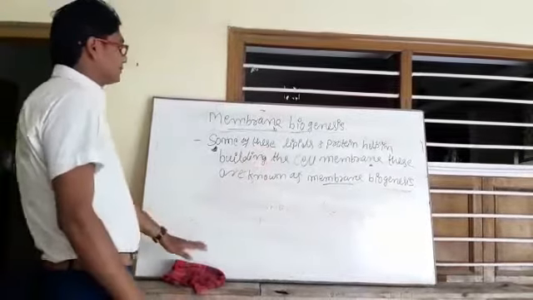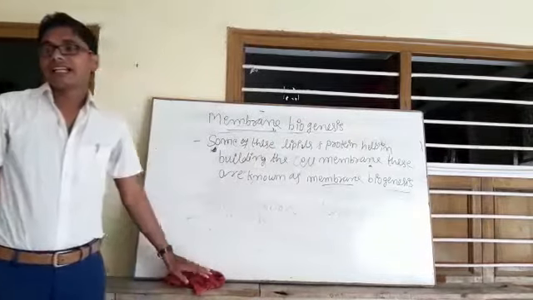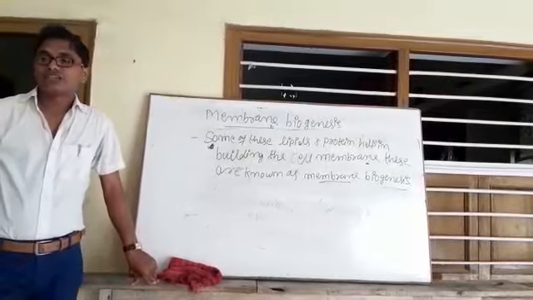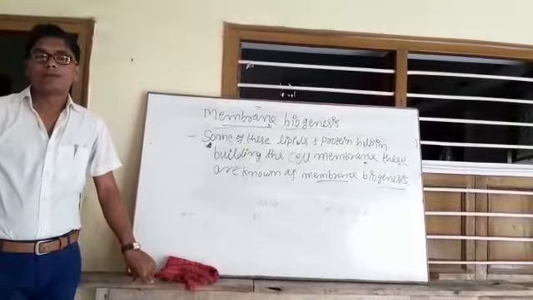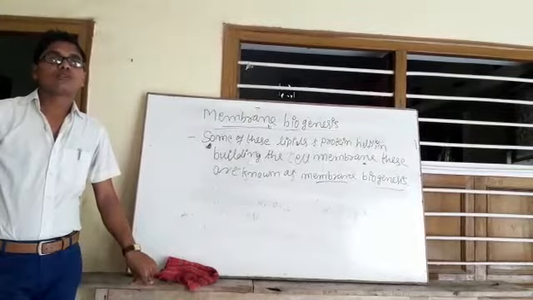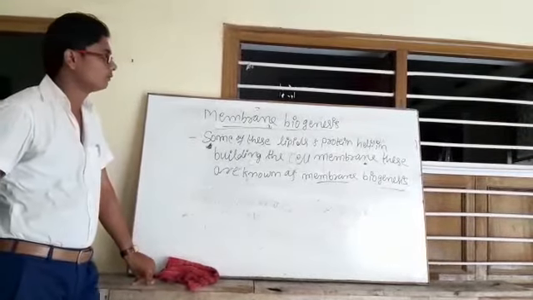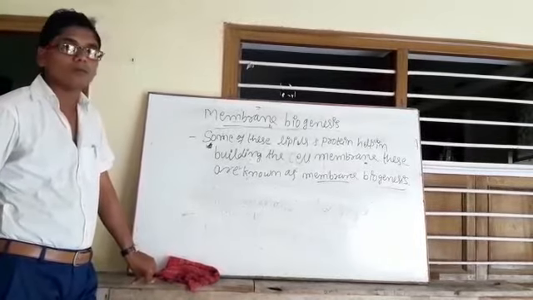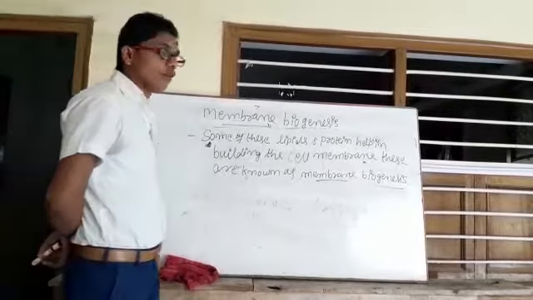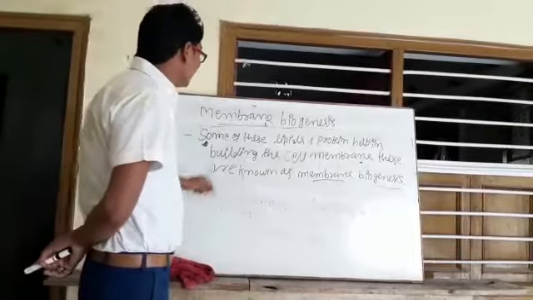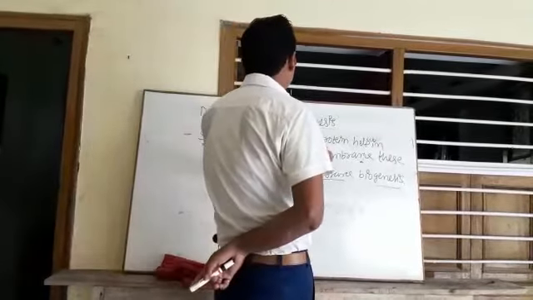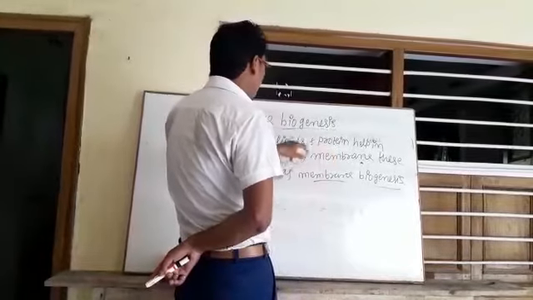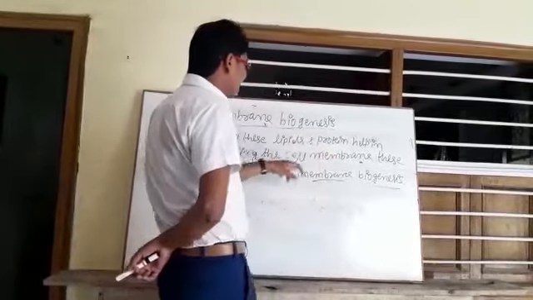You know that in the smooth endoplasmic reticulum, some fats and lipids are formed, and in the rough endoplasmic reticulum, proteins are formed. These proteins and lipids, both of them, help in building the cell membrane.